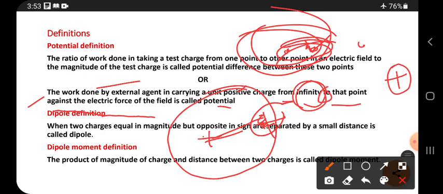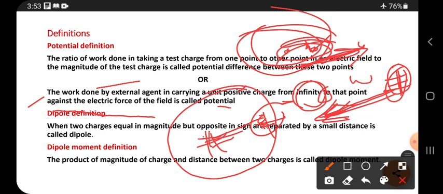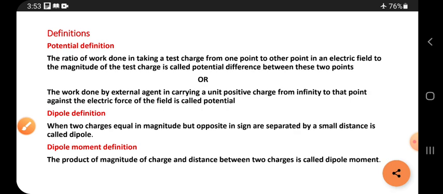But positive charge is already here, so these two charges start repelling each other. Even though it is a repulsion force, I have to bring it in this direction, so I have to do certain work to bring it against its force, opposite to its force. That work is called potential. Not simply potential, it is electric potential.